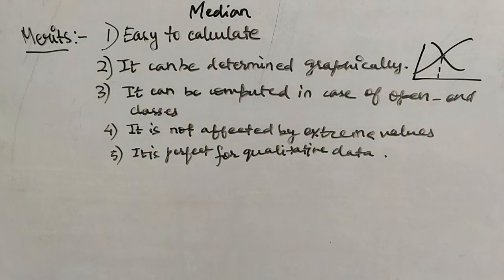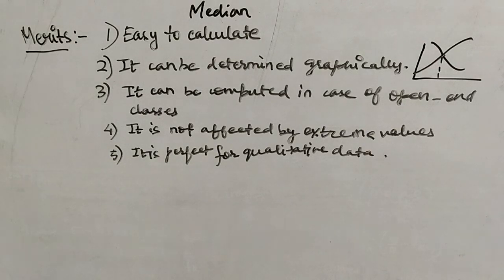Now the third merit is that in case of incomplete information, you can calculate median. Because what is median? Median is the middlemost value, correct? So it doesn't depend on the first class as well as the last class. And what are open-end classes? In case of open-end classes, the lower limit of the first class is not given.